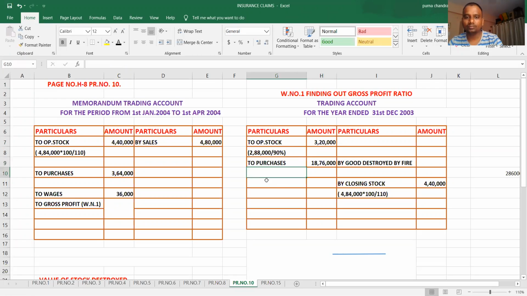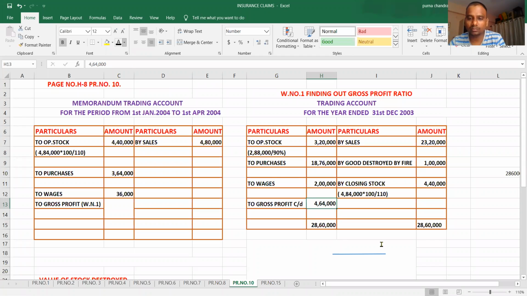Now what is your purchases? 18,76,000. What is your wages? 2 lakhs. Sales 23,20,000. So here 2003. Yes, one more thing. In the year 2003, stock worth 1 lakh was destroyed. That also you have to consider in trading account. Goods destroyed by fire, 1 lakh. Now, what is your total? 28,60,000. Credit side. The difference being gross profit only. How much? 4,64,000. This is your gross profit.